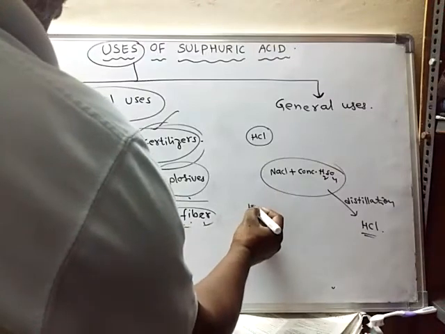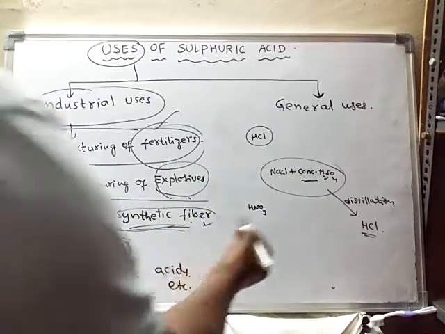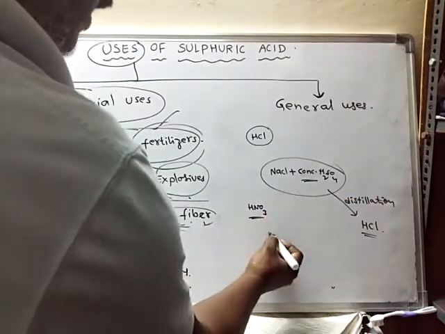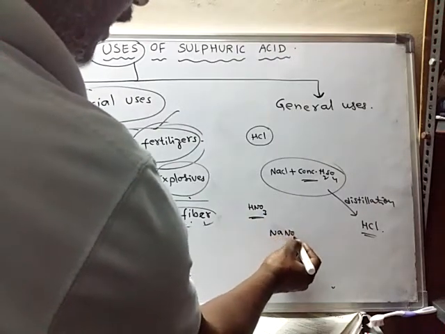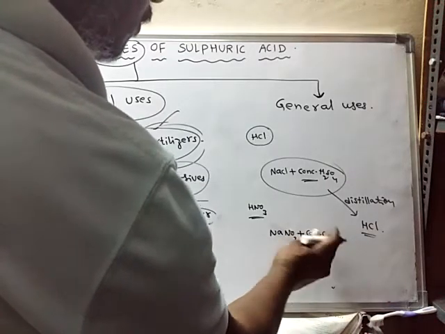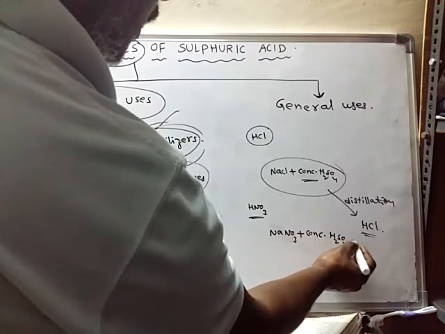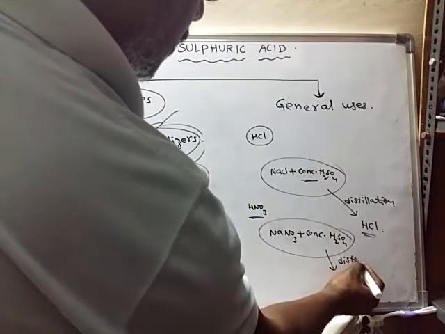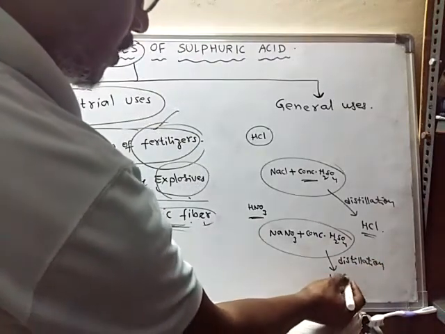Suppose you take nitric acid, how is nitric acid prepared with the help of concentrated sulfuric acid? Here, when metal nitrates are reacted with concentrated sulfuric acid, and this mixture is subjected to distillation, what happens? You will get nitric acid.